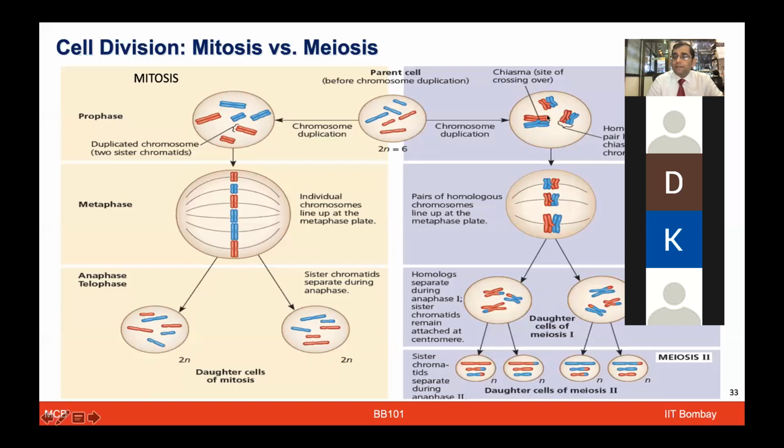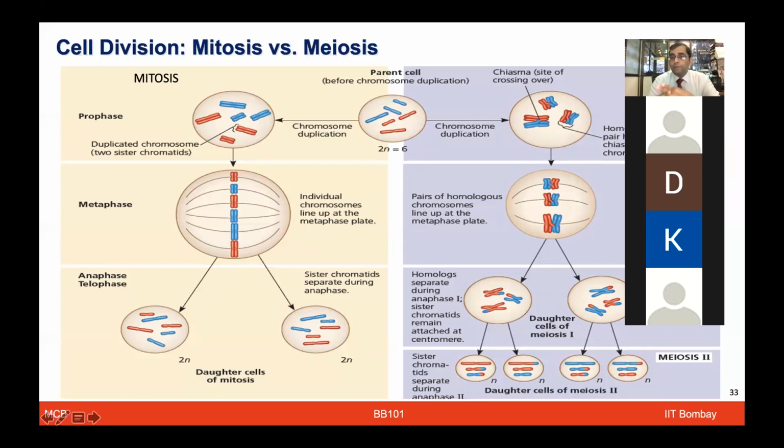Now, if we look a little closer at meiosis, what is happening is that these chromosomes, the red one and the blue one, from both the parents, maternal and paternal side, are showing this particular crossing over, right?